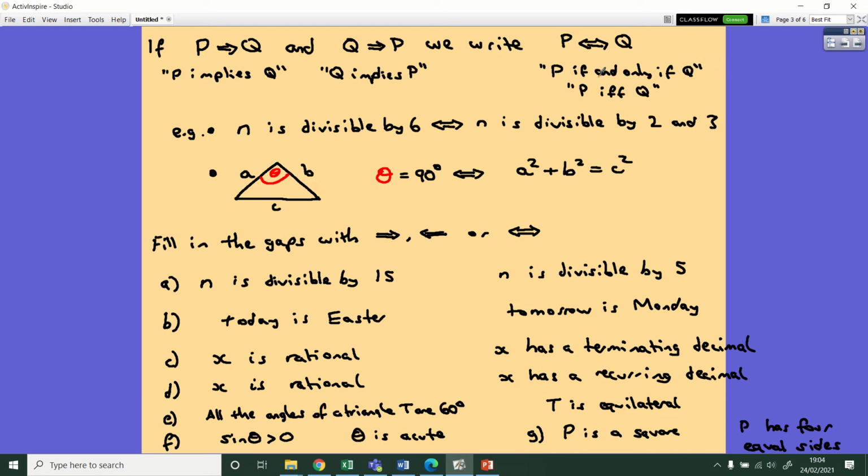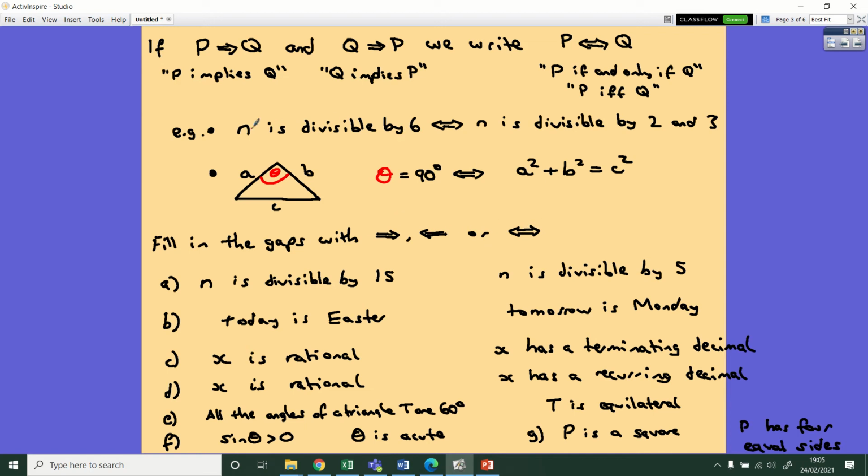That shortens down to P iff Q, with two Fs like that. So that's quite a strong statement. It normally shows that two statements are equivalent, because if P is true, then Q is true, and if Q is true, then P is true. Right, let's look at two quick examples, and then for the remaining ones, I want you to fill in the gaps with the appropriate symbol in between.